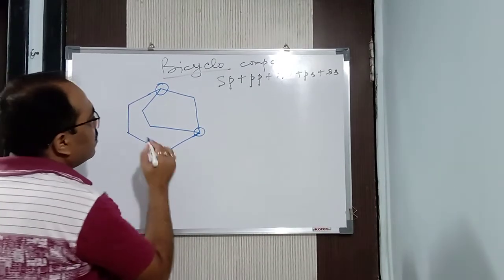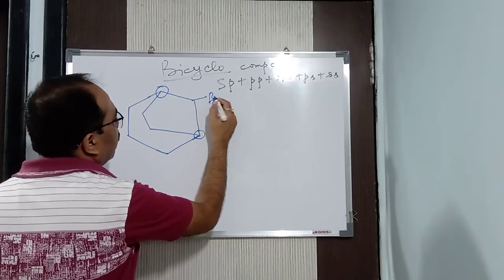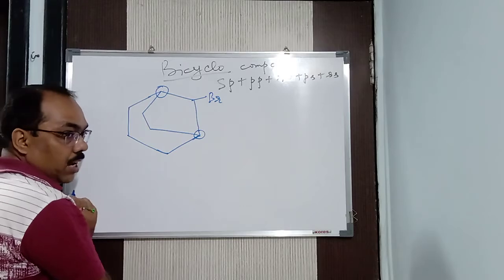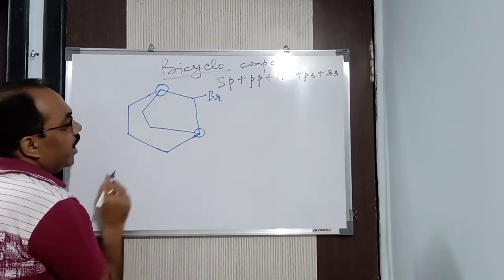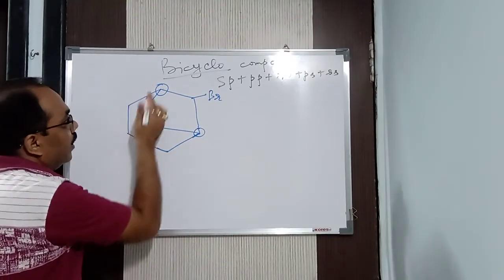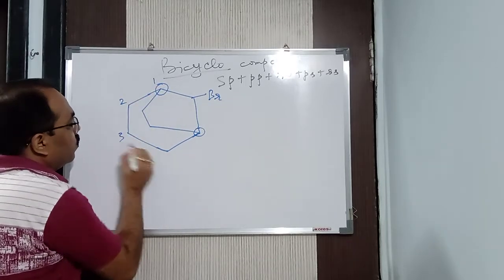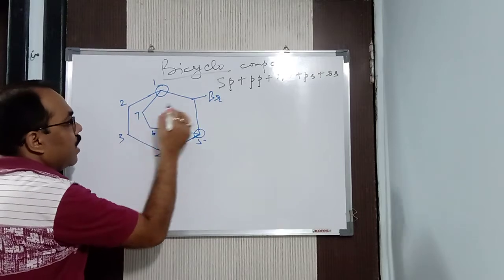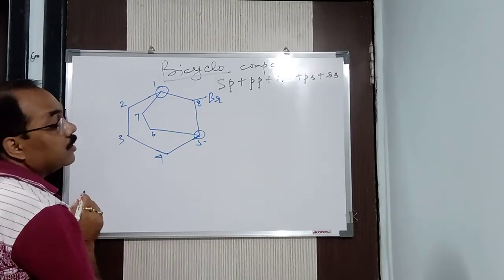Clear? Now let us do one thing here. Let me put here a prefix, that is Br. Okay. Let me put here a prefix Br and see what happens. Now from where should I start counting? Let me start from here. 1, 2, 3, 4, 5. Because first the bigger ring. Then 6, 7, and this is your 8 carbon.